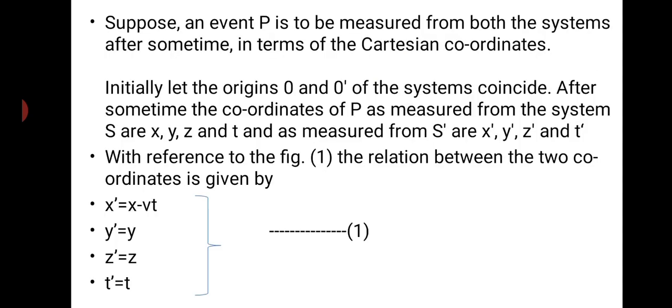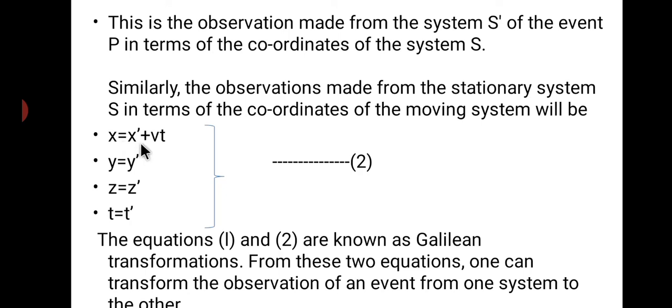So now what we can write here simply, x is equal to x dash plus vt, y is equal to y dash, and z is equal to z dash, and t is equal to t dash. So this you consider another set of equation number 2. So now equations 1 and 2, that we are going to call the Galilean transformation. So from these two equations, one can transfer the observation of the event from one system to another. Okay, so till now we learnt about the frame of reference, inertial frame of reference, non-inertial frame of reference, and Galilean transformation. Okay, so next we continue with another topic.